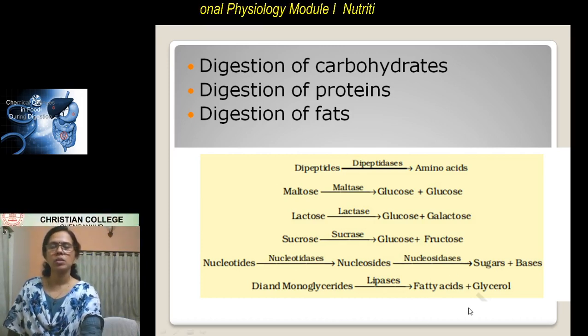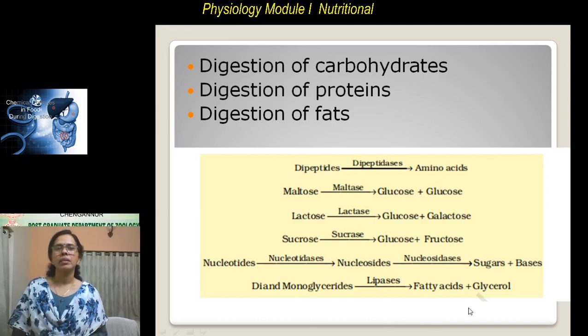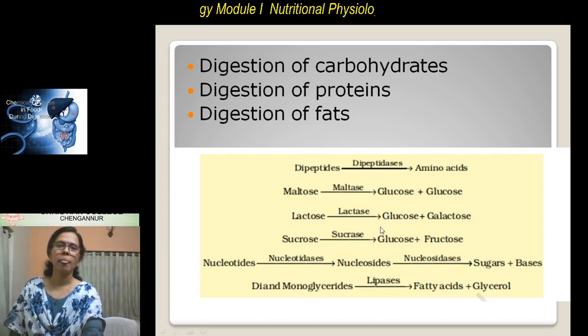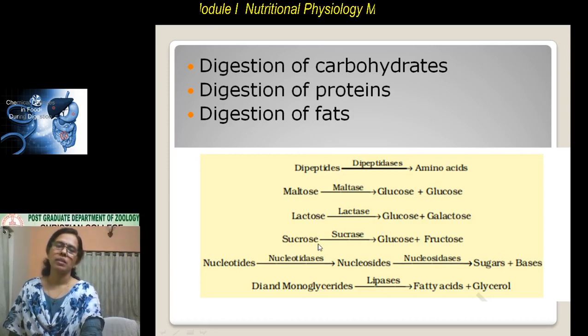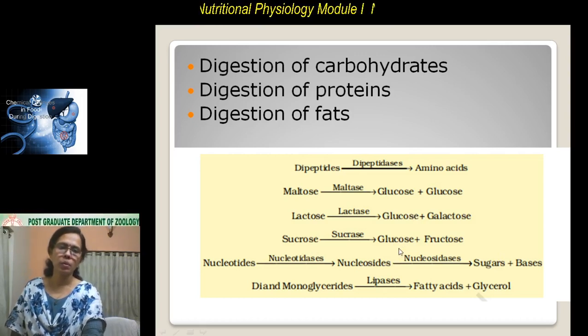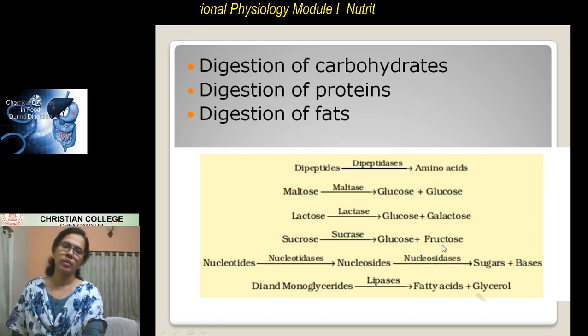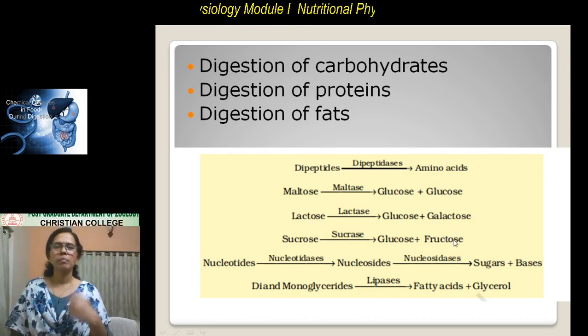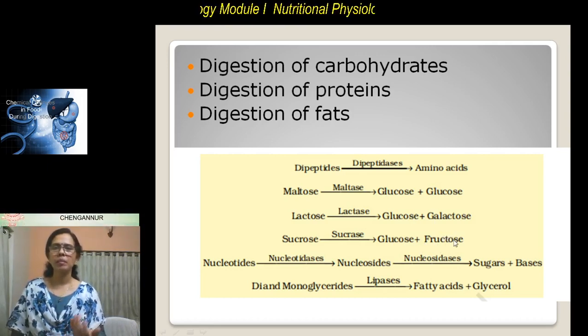Lactose, the milk sugar, is converted to glucose and galactose. Then sucrose, by the enzyme, is converted to glucose and fructose. So glucose, fructose, galactose are all simple sugars which can be easily absorbed into the blood.